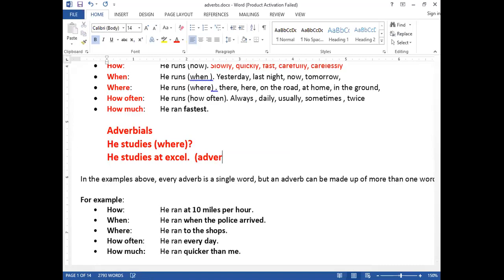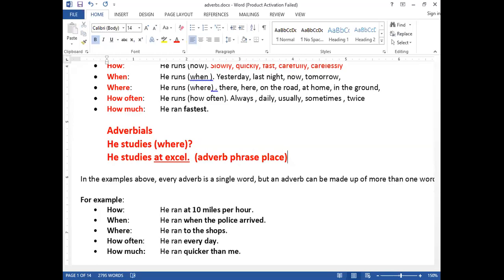So I can say, look, first of all, it's an adverb. Next thing, it's a phrase. Is it a phrase or not? A phrase is a group of words that does not give us complete meaning, like at Excel. So it's a phrase. I can say adverb phrase. Of what? It shows place. So I can say adverb phrase of place.